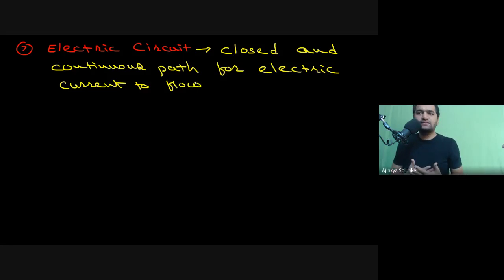So what is the definition of electric circuit? It's a closed and continuous path through which electric current is going to flow. It should be a closed loop, so there cannot be an opening, and it should be continuous. It should not have any breakage in between. If you have any breakage, your electricity will not work. It cannot be called an electric circuit, because the definition requires a closed, that means a complete loop, and a continuous path. It should not break in between. So do you agree that electric circuit is nothing but a closed and continuous path for electric current to flow? Only then we can say it's an electric circuit. Otherwise, we cannot say it.